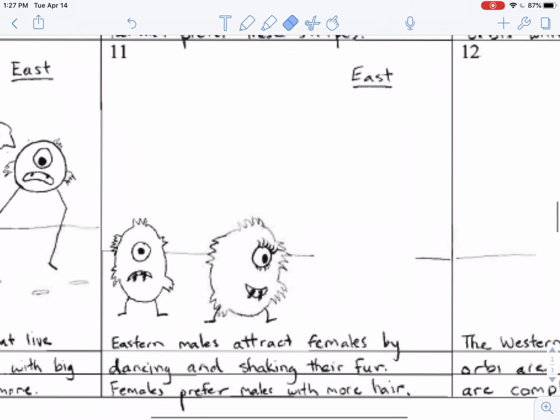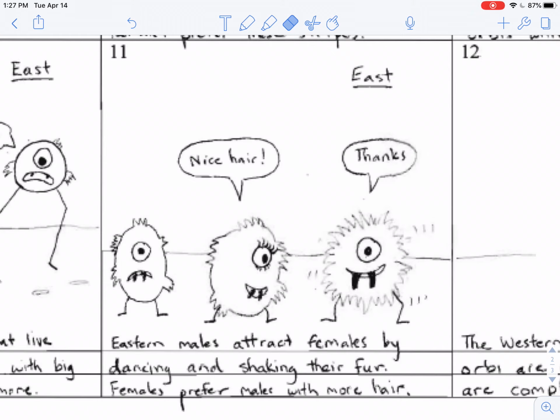In picture number 11, we can see that eastern males attract females by dancing and shaking their fur. Females prefer males with more hair. So not only is it a benefit to have hair because it keeps them warm, but it also helps males attract a female. And that's going to look something like this.